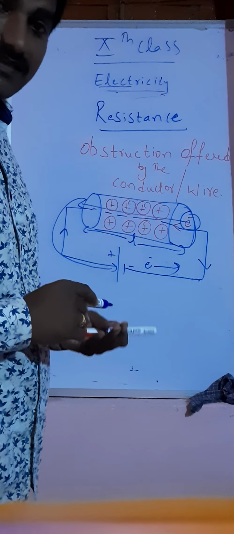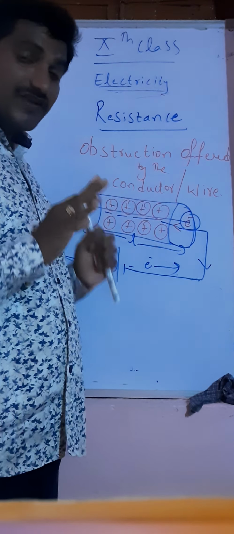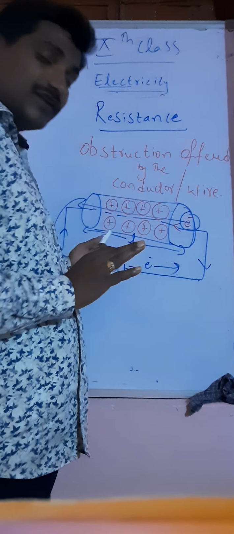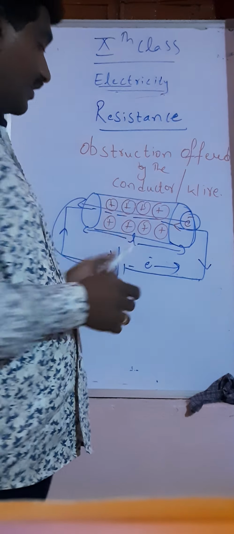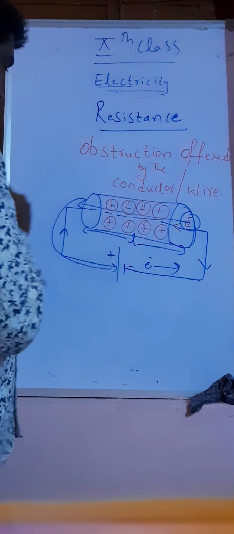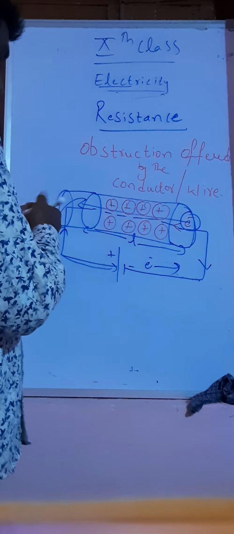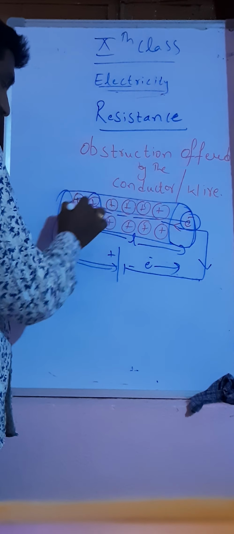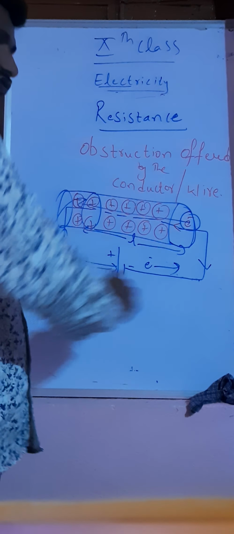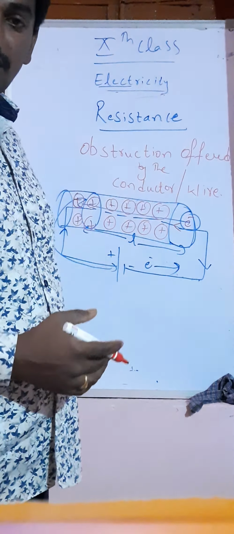We call it resistance. Who is offering it? The conductor. How much length does it have? If it has more length, then more positive charge carriers come into the picture. Since the positive charge carriers increase as the length increases, resistance also increases.